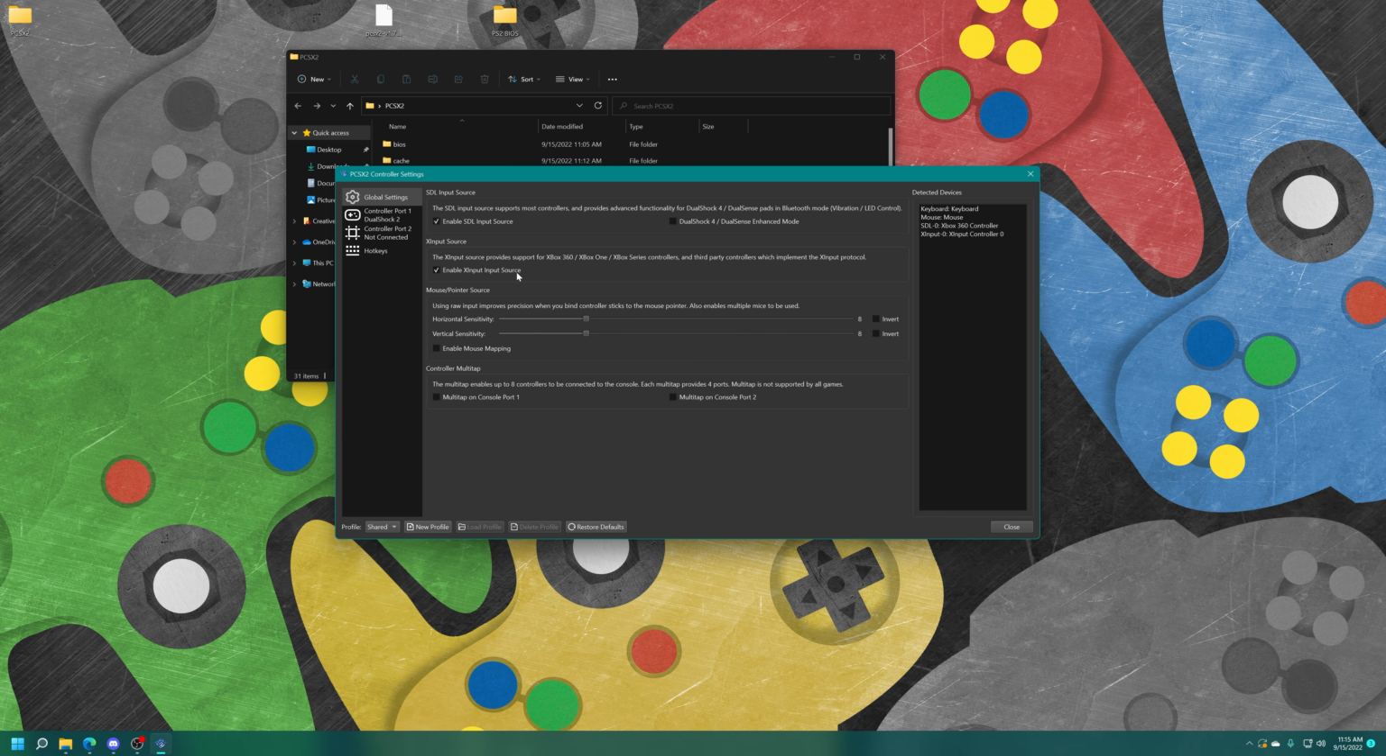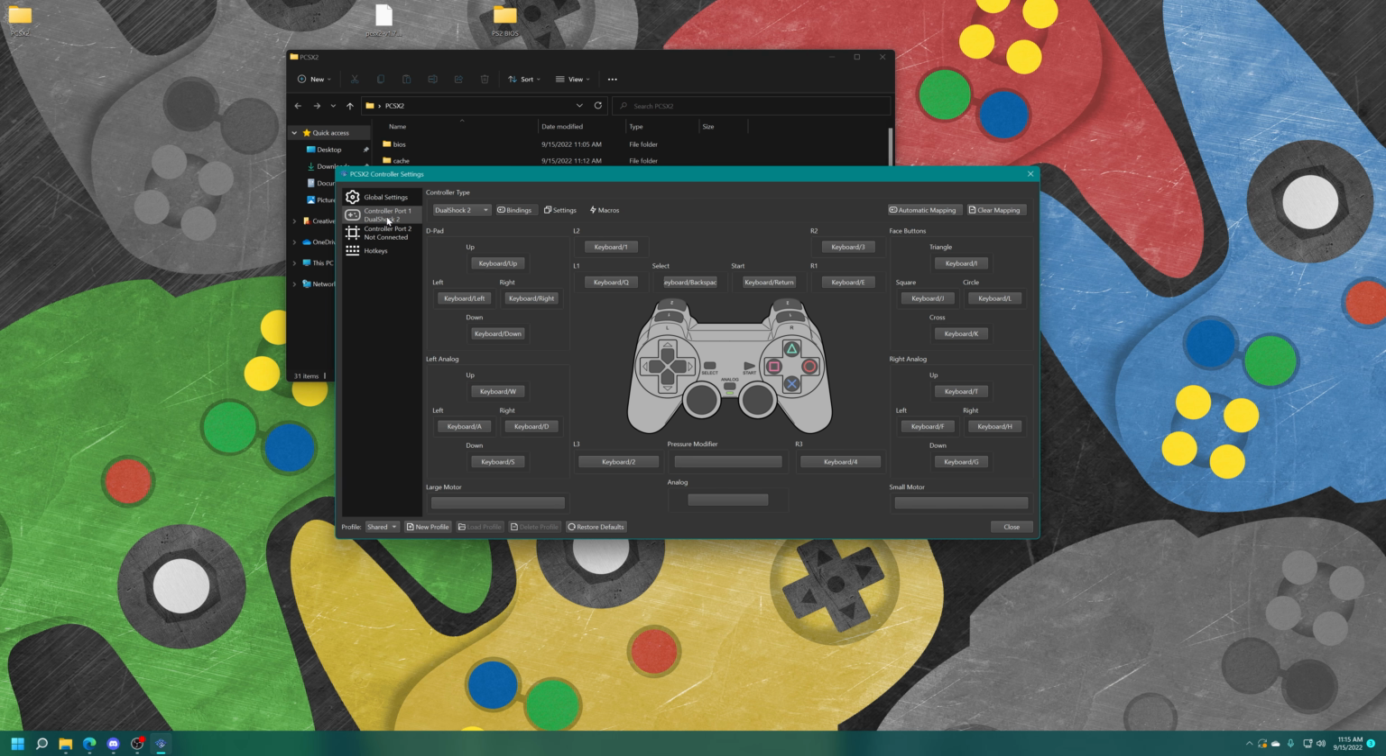So enabled my X input source, I'm going to disable the SDL source. Then I'm going to select my controller in port 1, which is DualShock 2. You can choose controller types here if you need to. But one of the nice things about the new QT builds of PCSX2, they have an automatic button mapping tab over here. So I can just tell it to map it to my X input controller here, and it will automatically map everything that I need to use.